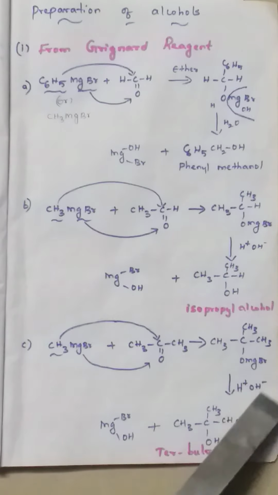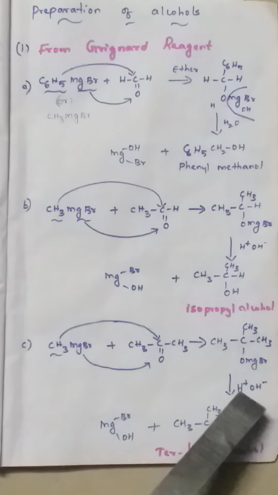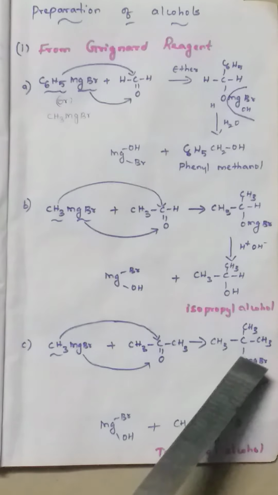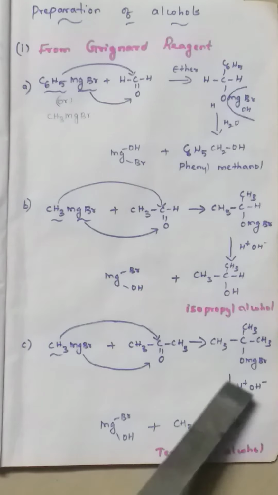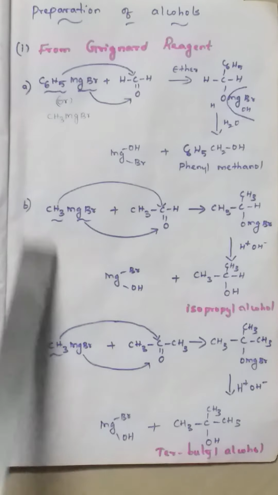The next step is hydrolysis using water, H plus and OH. The MgBr takes away the OH to form MgBrOH, and the remaining hydrogen attaches to the oxygen, forming (CH3)3C-OH, tertiary butyl alcohol, or the IUPAC name 2-methyl-2-propanol.